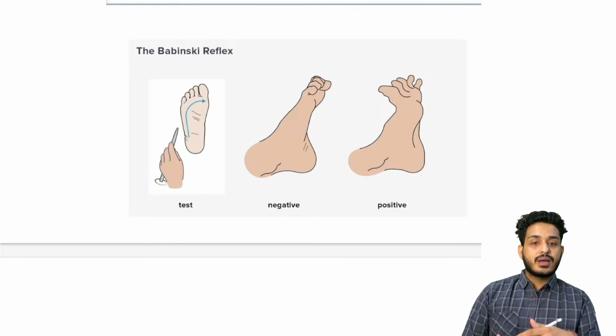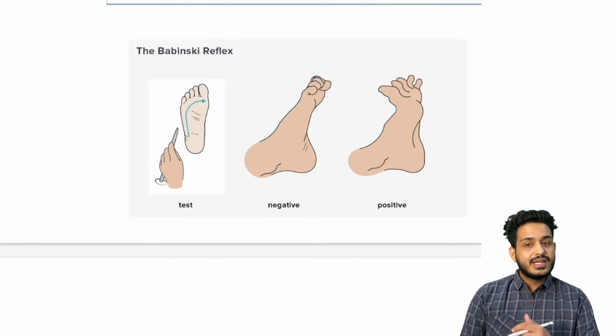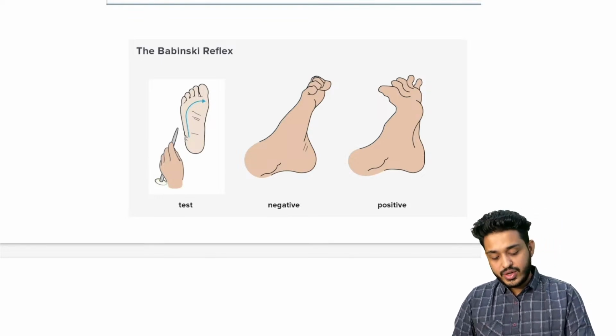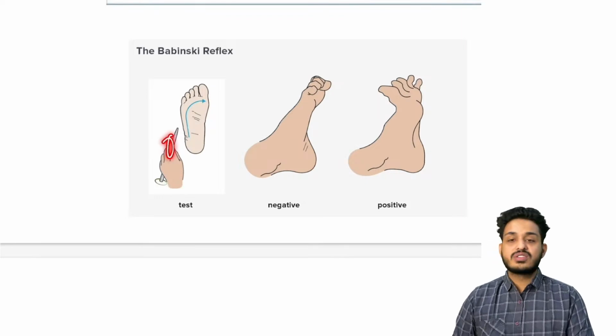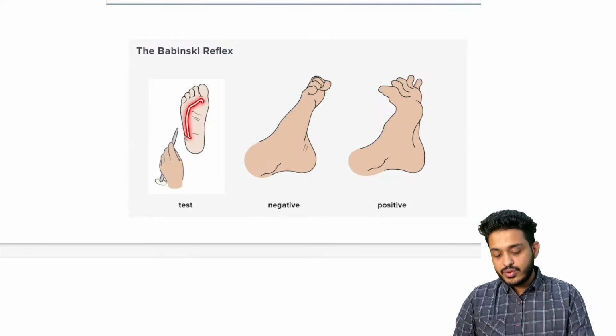If the patient is coming with a stroke and we want to identify whether it is an upper motor neuron lesion or a lower motor neuron lesion, right? How can we assess for that? We are going to take any sharp object, like keys, or something like that. Any sharp object, and you are going to do this type of movement.